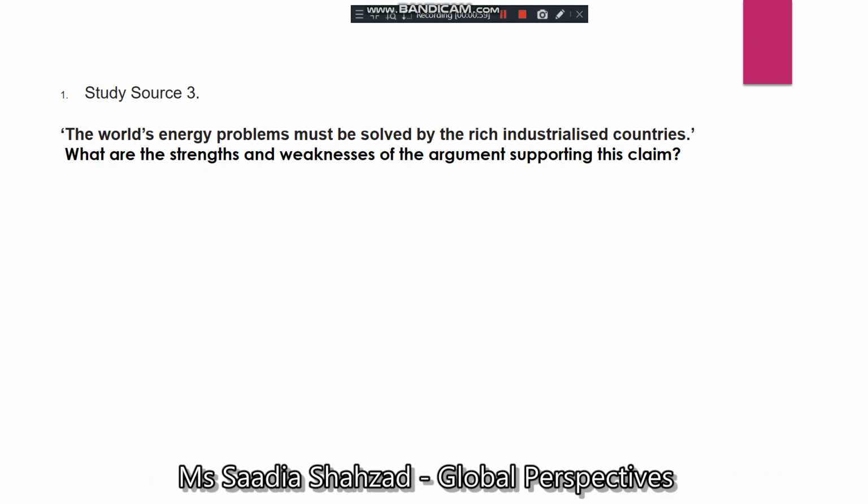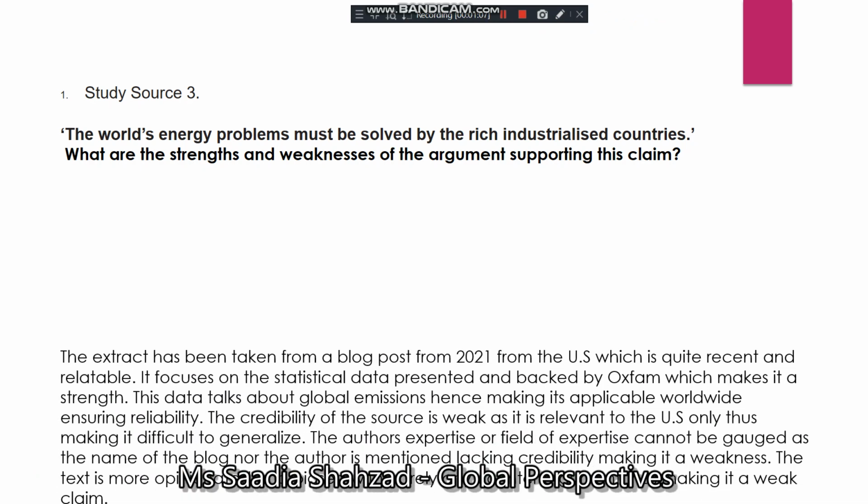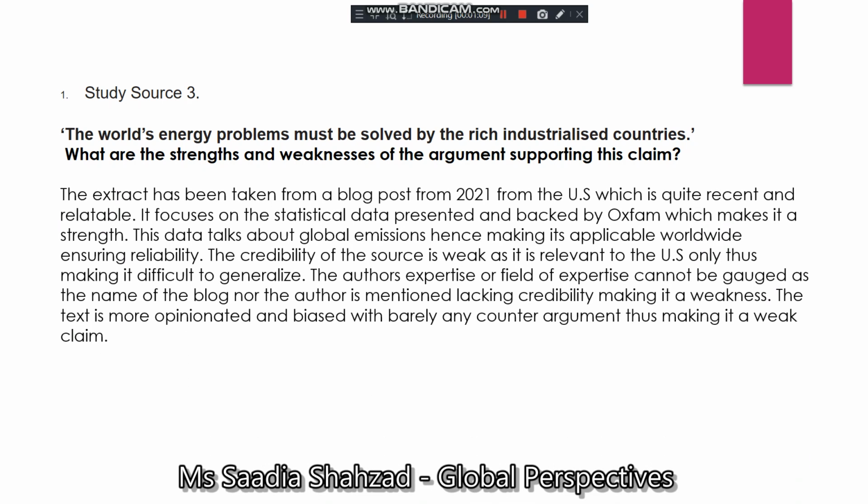The world's energy problems must be solved by the rich industrialized countries. What are the strengths and weaknesses of the argument supporting this claim? The extract has been taken from a blog post from 2021 from the US, which is quite recent and relatable. It focuses on the statistical data presented and backed by Oxfam, which makes it a strength. This data talks about global emissions, hence making it applicable worldwide, ensuring reliability.